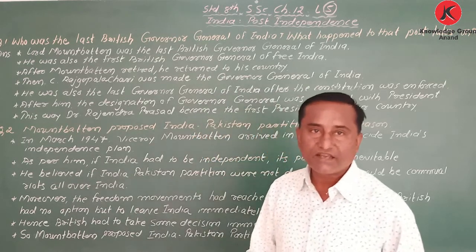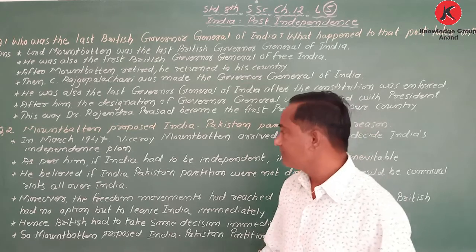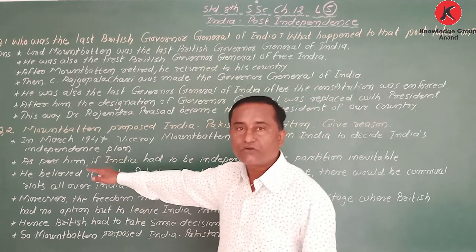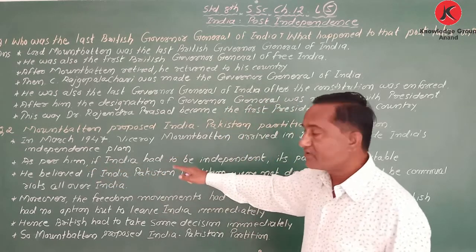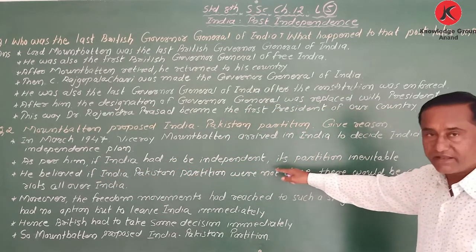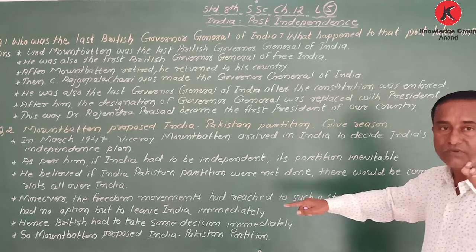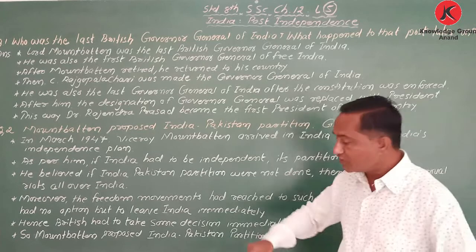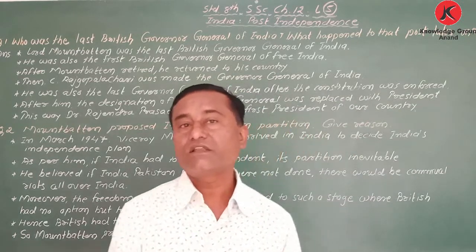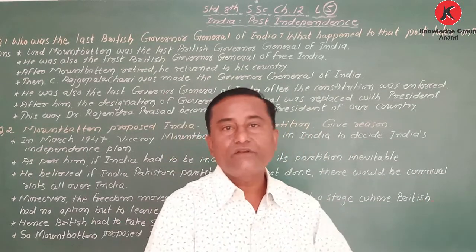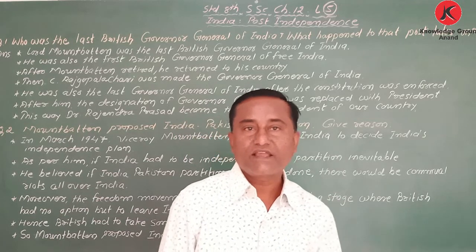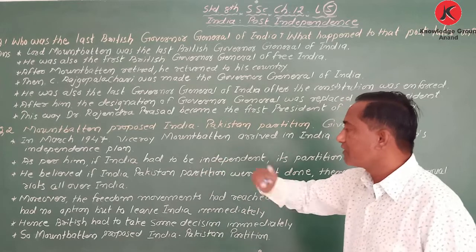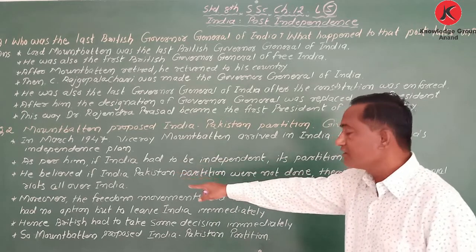And Clement Attlee, he declared. As per Lord Mountbatten, if India wants to become independent, its partition was inevitable. It was necessary to divide India into two, Pakistan and Hindustan, India. Next point. He believed if